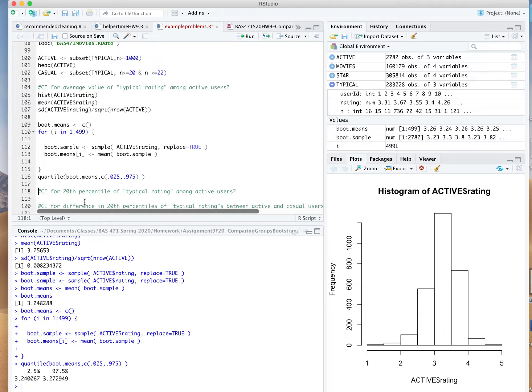Over these alternative realities, I've measured a bunch of different potential sample averages. The philosophy of the Bootstrap is if you take the 2.5th and 97.5th percentiles of those Bootstrap averages, you can use that as the lower and upper limit of a 95% confidence interval. It gives you an idea for how far off your one observed sample average from your data might be from mu. So in this case, we're 95% confident that the average typical rating among these active users is somewhere between 3.24 and 3.27.